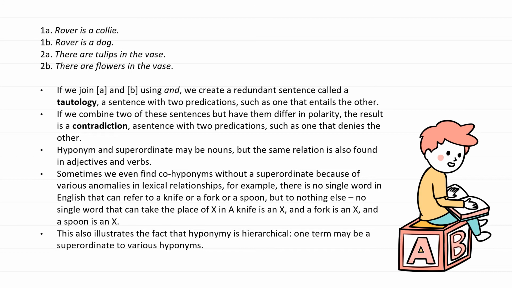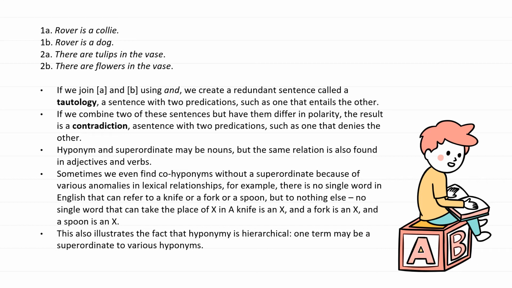Hyponym and superordinate may be nouns, but the same relation is also found in adjectives and verbs. Sometimes we even find co-hyponyms without a superordinate because of various anomalies in lexical relationships. For example, there is no single word in English that can refer to a knife or a fork or a spoon, but to nothing else, no single word that can take the place of X in "a knife is an X, and a fork is an X, and a spoon is an X." This also illustrates the fact that hyponymy is hierarchical.